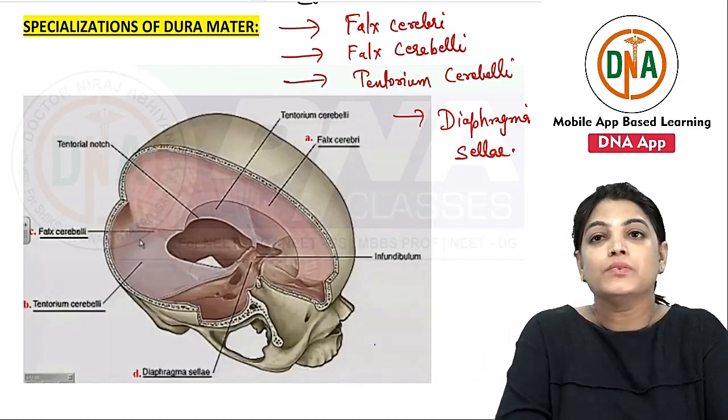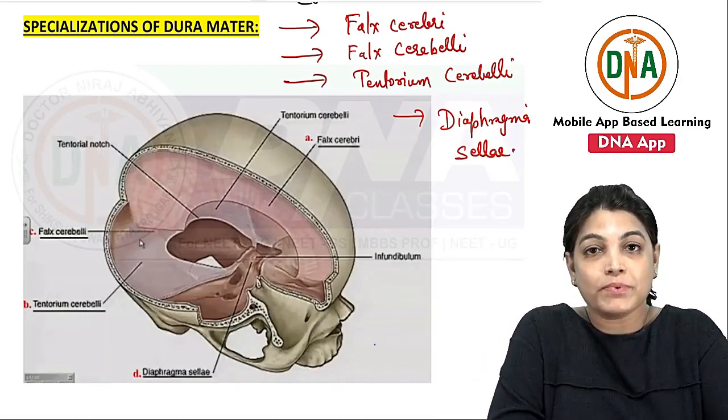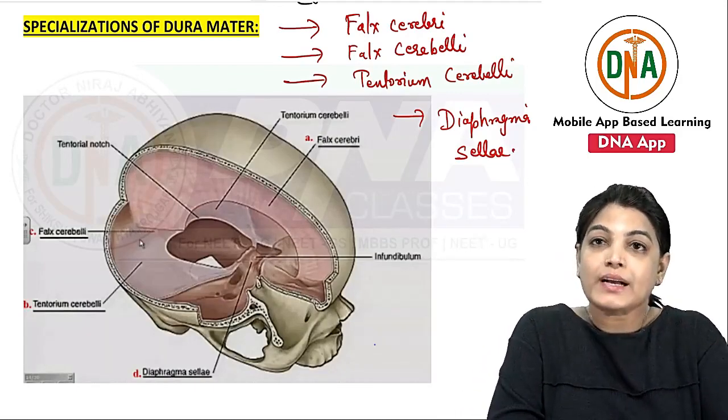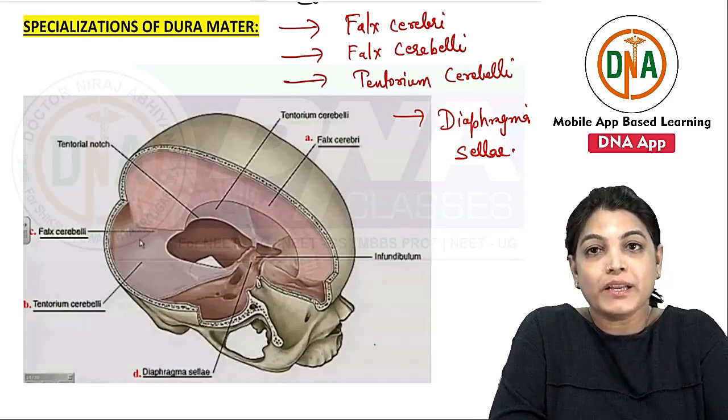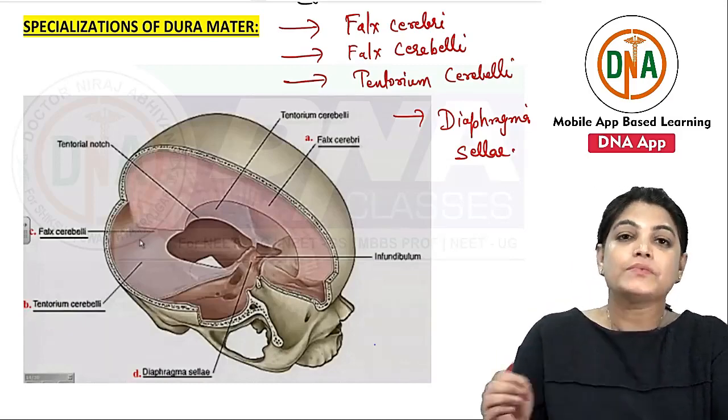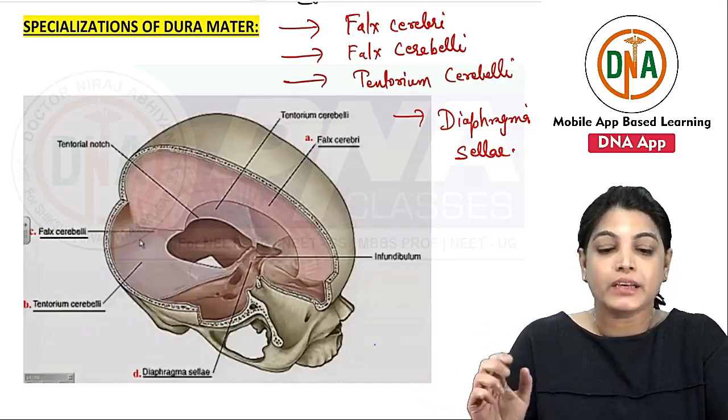There are four dural folds or septa: falx cerebri, falx cerebelli, tentorium cerebelli, and diaphragma sellae. It forms septa or compartments in the cranial cavity.